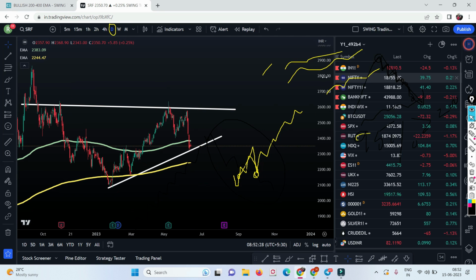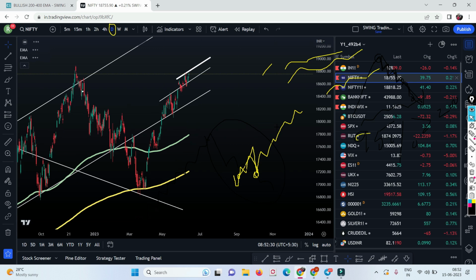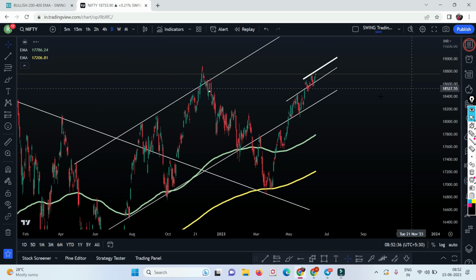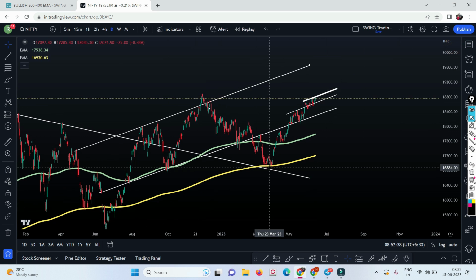Let me show you the Nifty one more time, so that you will get to know this. See, a one-sided movement of 12%, and even then it took the support of the 200 moving average. So what I'm expecting, before I conclude the video, is a sort of correction. A sort of correction is required.